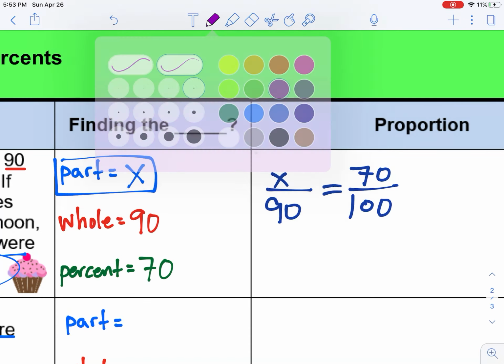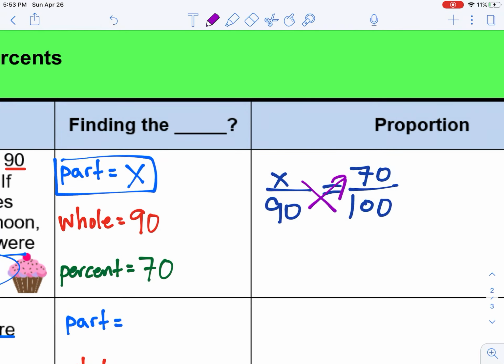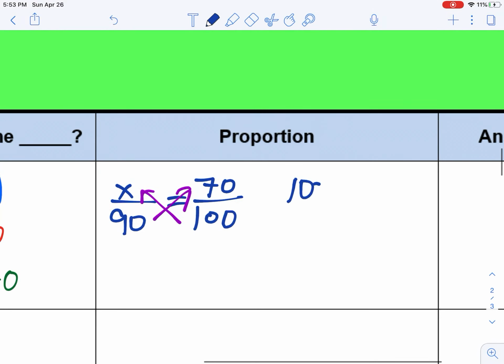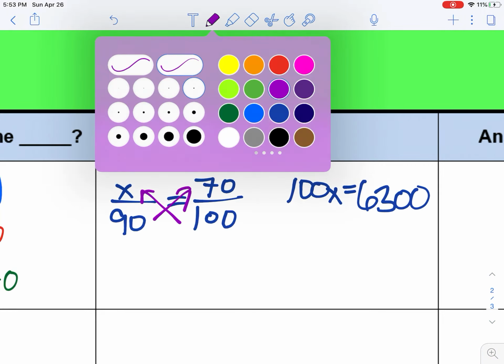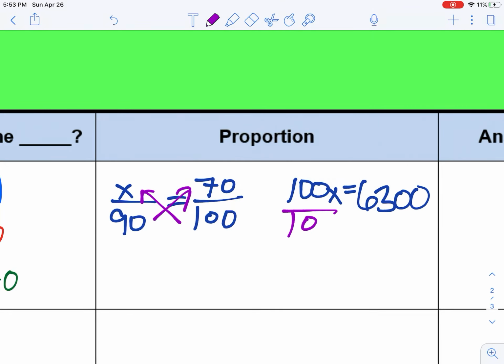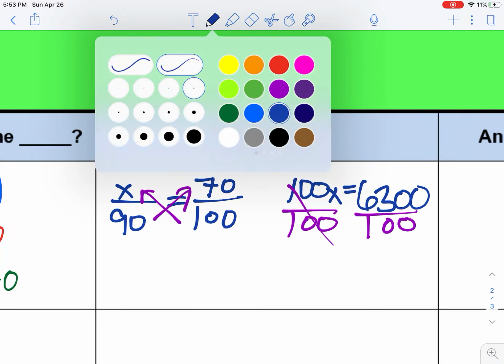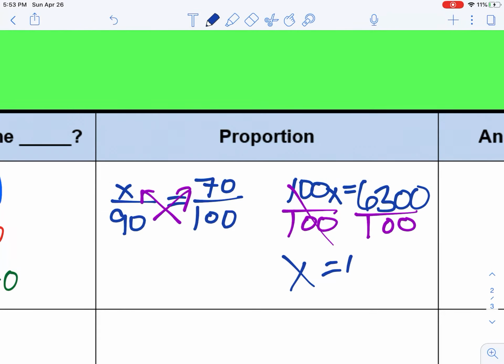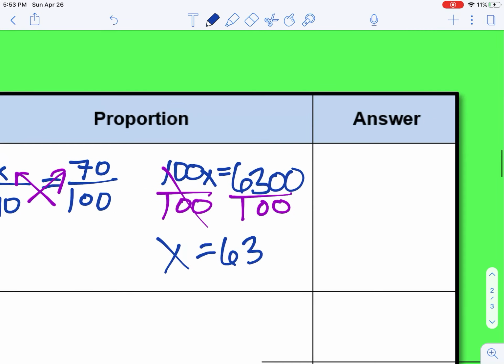Now we can go ahead and we can cross multiply, and 100 times X is 100X. And 90 times 70 is 6,300. I'm going to divide by 100 on both sides. Those cancel out. And X equals 63. So our answer is 63 cupcakes.